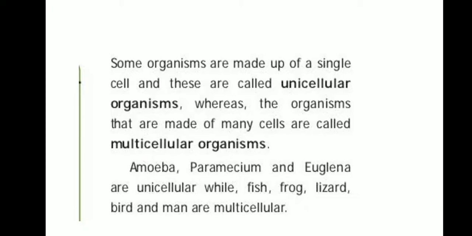What is a multicellular organism? The organisms that are made of many cells are called multicellular organisms. Amoeba, paramecium, and euglena are unicellular organisms. Fish, frog, lizard, bat, and man are multicellular organisms.